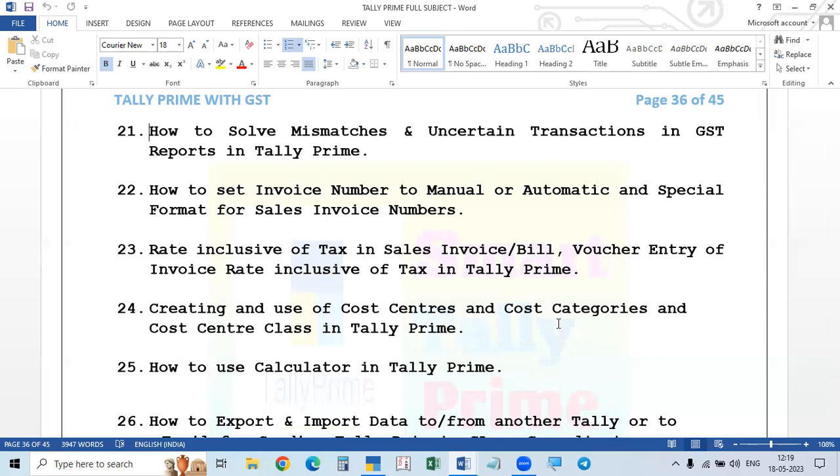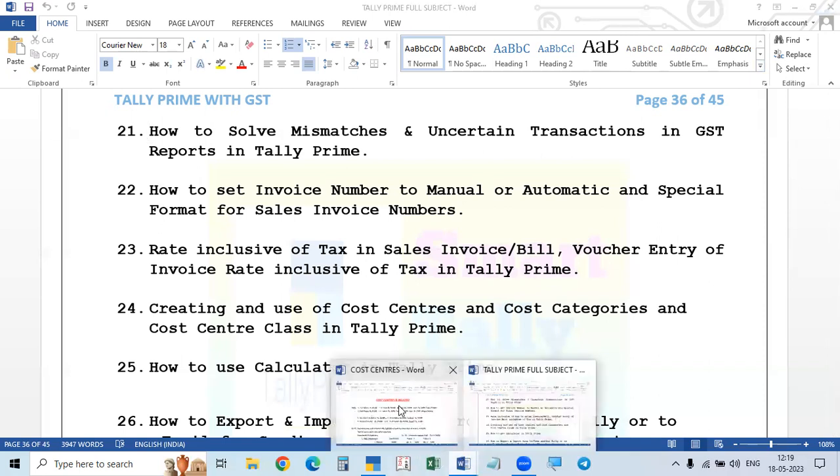Groups are called cost categories, and the individual items, individual persons or individual areas where you are dividing the money, are called cost centers. And if you are dividing them not as cash, as money, but in the form of percentages, then we have to call it the percentage of the expenses. The expenses which are divided as percentage are called cost center class. So how to create all these and how to use them, we will go through that.